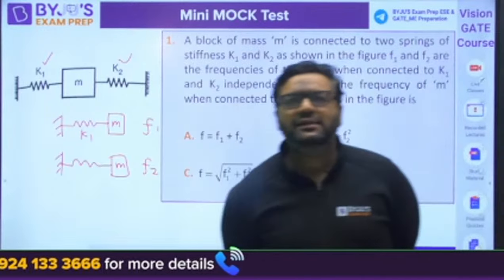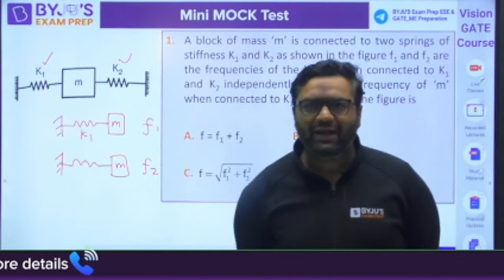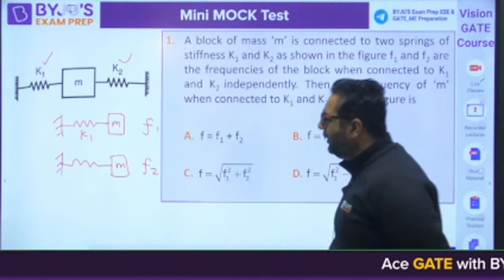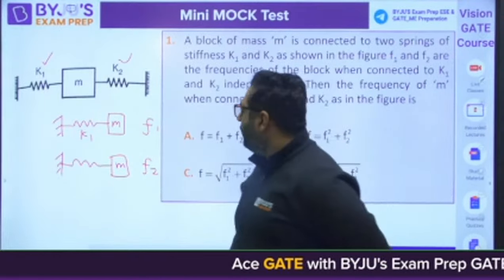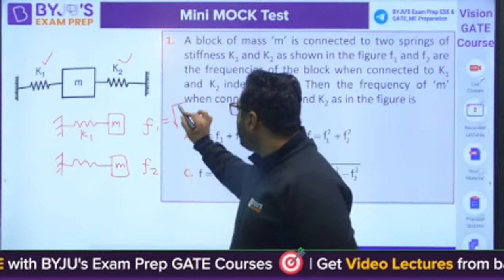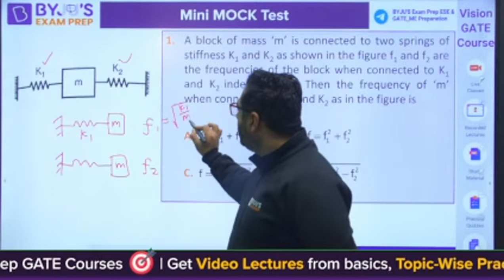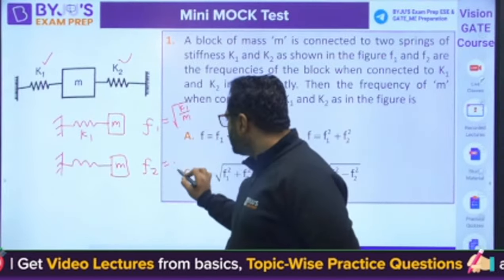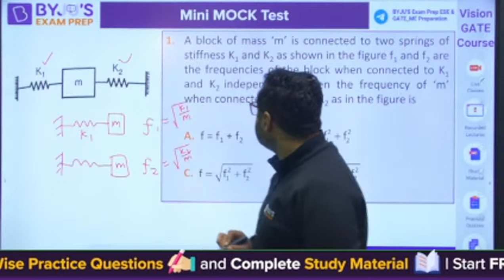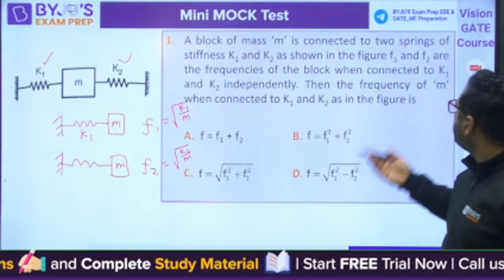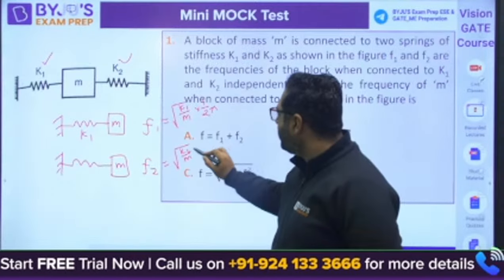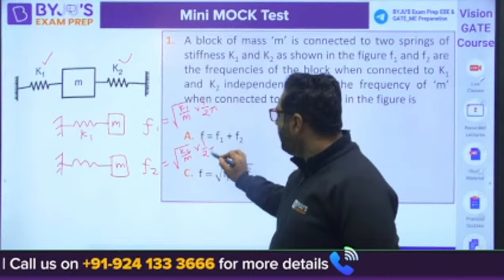Okay, so Amit is saying the answer to be A. YS is also saying the answer to be A. Okay, guys, first of all tell me, when we are saying F1, do you agree that F1 will be square root of K1 by M? And F2 will be nothing but the square root of K2 by M. Yes, as they have not mentioned it, you can also put 1 by 2 pi also. Okay, 1 by 2 pi also you can keep. Is it clear for everyone?